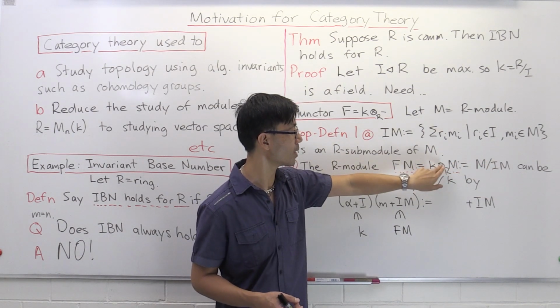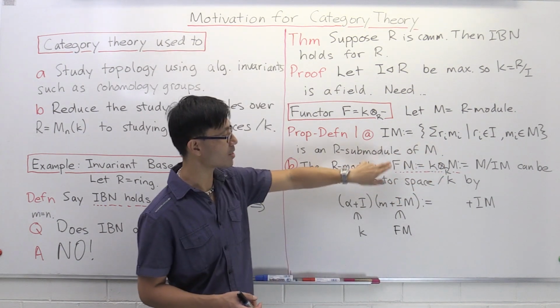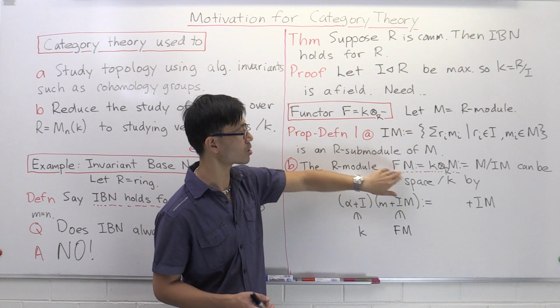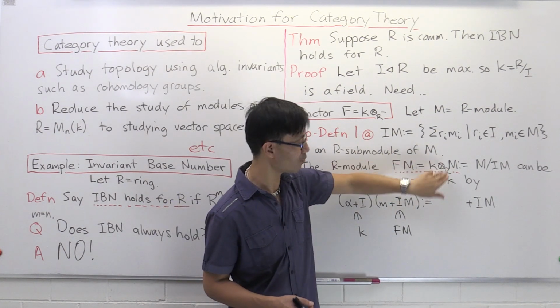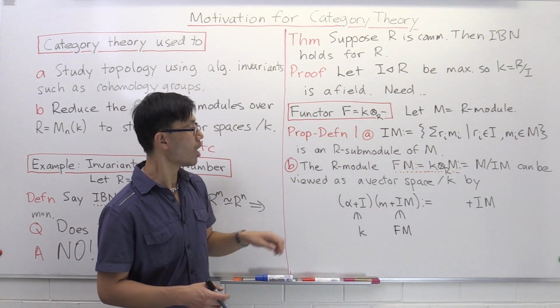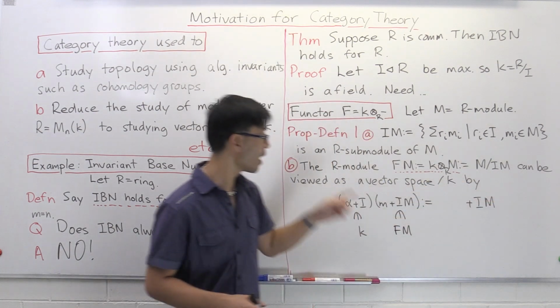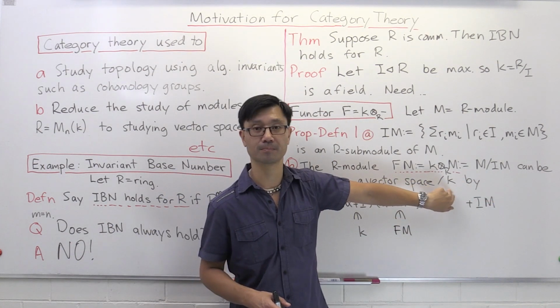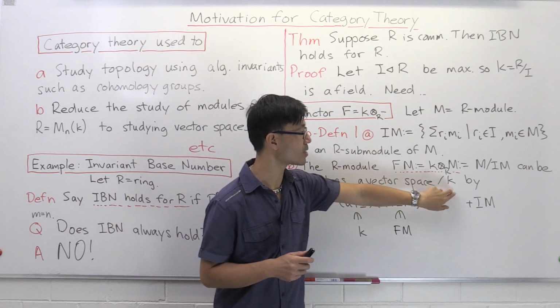This symbol here being the tensor symbol. And here we'll abbreviate this to just FM. This is just for this video, I use this abbreviation, but this is the standard sort of notation for this object over here. I claim that it is an R module, but actually it can be viewed as a vector space over K. So how do we do that? How can we view it as a vector space over K?